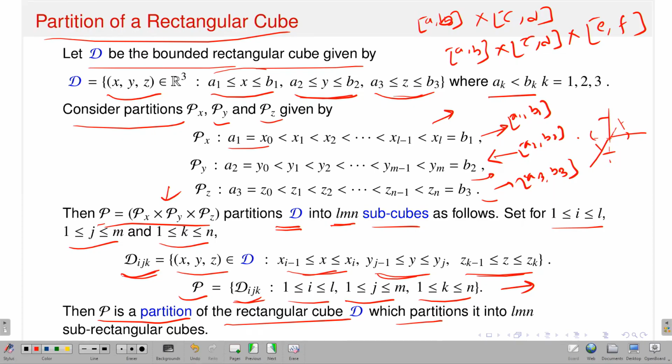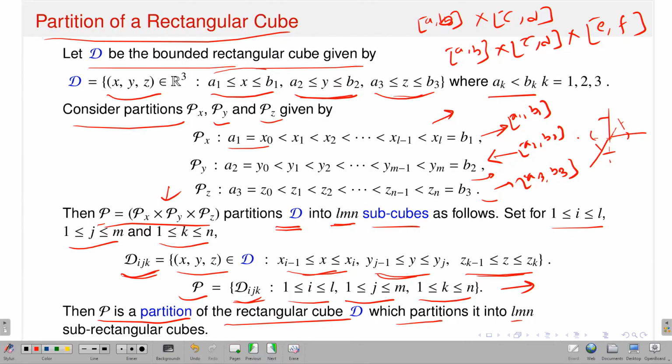That means it is in the interval y, that means a2 to b2. And what about the z axis, a3 to b3? This is actually n many, sorry. So, this should be actually L times m times n. That many subrectangular cubes will give a partition of my bounded rectangular cube. So, now the partition part is clear.